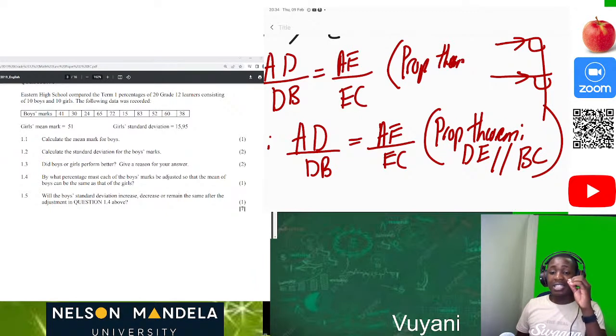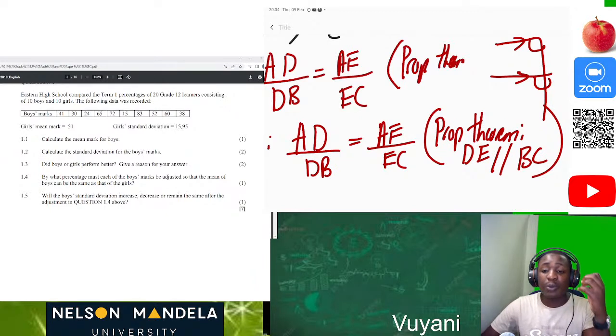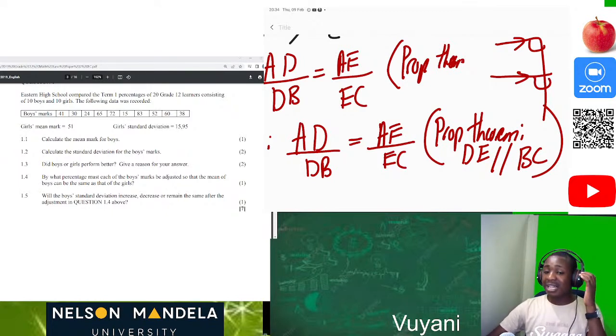Please, I have repeated that part because it's so crucial. That's where we lose our marks. Your answer can be correct, but if you don't state the reason, your answer is partially correct. So that's not what we want.